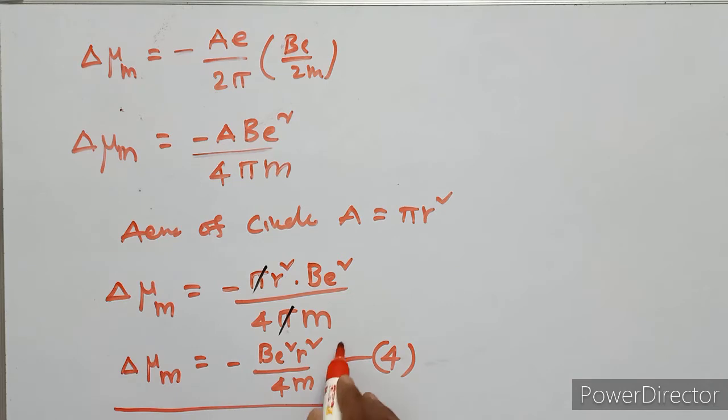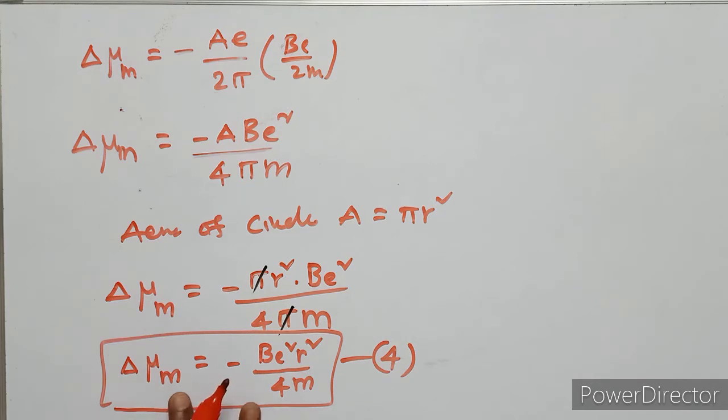This is the change in magnetic moment. The radius of the orbital is divided into 3 components here. We have to find the radius of the orbital, r.